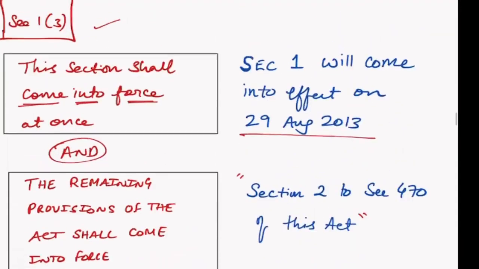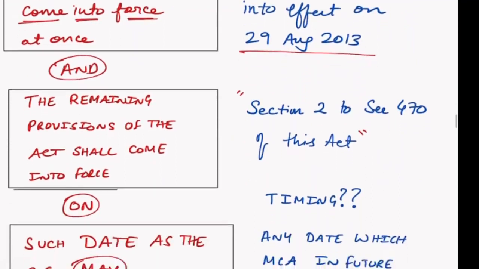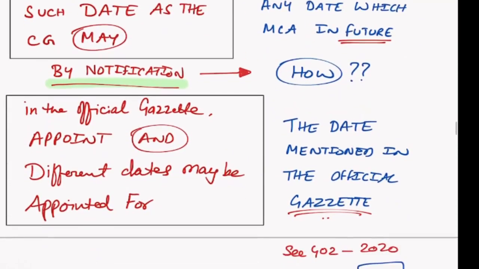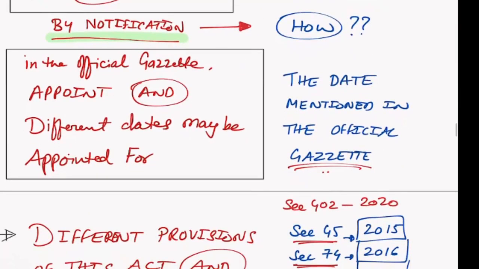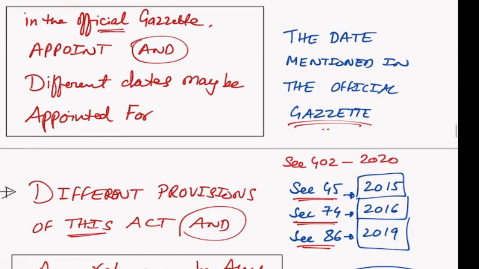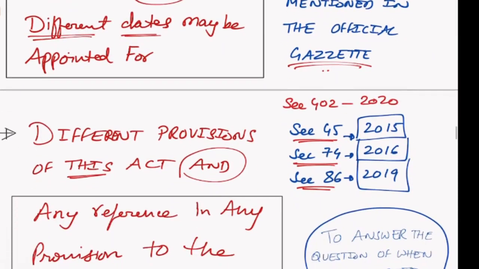So it says this section shall come into force at once, and the remaining provisions of the Act shall come into force on such date as the central government may by notification in the official gazette appoint, and different dates may be appointed. This is the most important. Different dates can be appointed for different sections of this Act. That is what I told you.